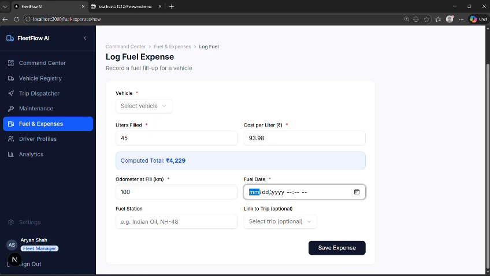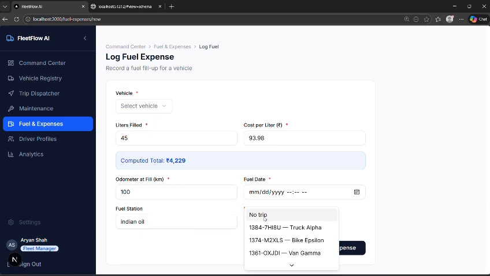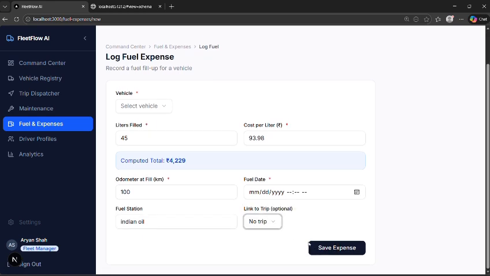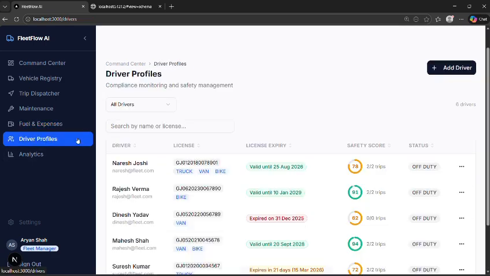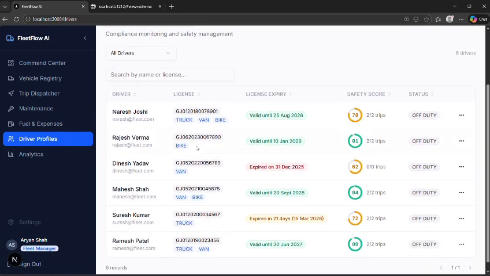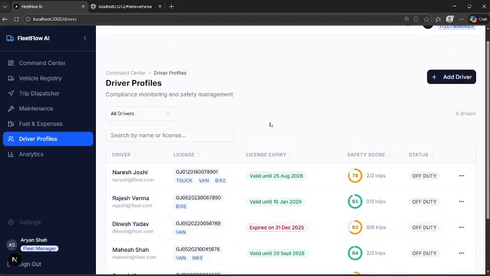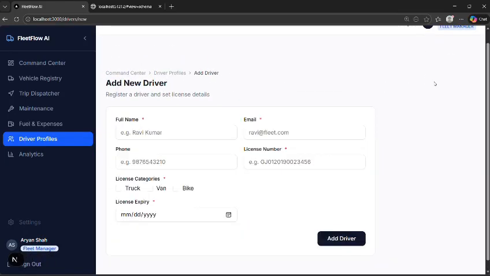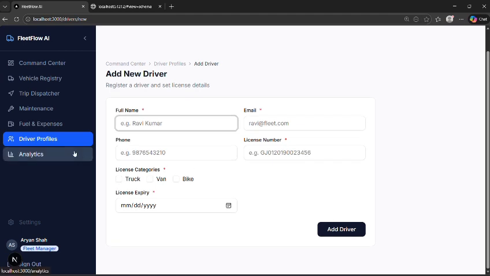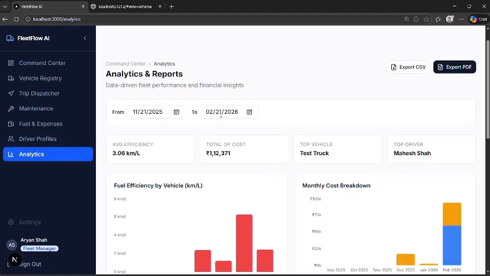The data is given for example. You can just enter it and store it so that you can easily enter the data. See, it also shows the computed total cost, which would have been too tedious to calculate manually. It enhances and helps in fleet fuel utilization overall. We can save the expense, and now let's move on to driver profiles.